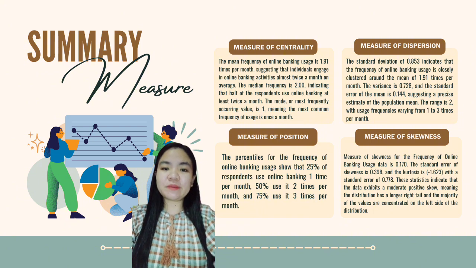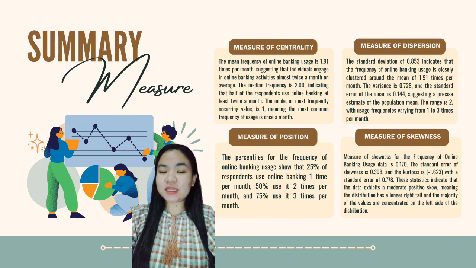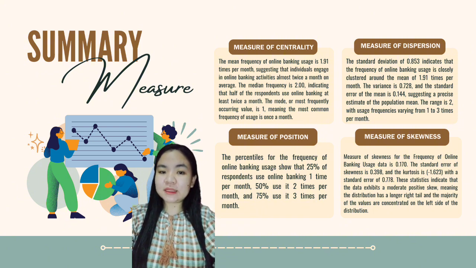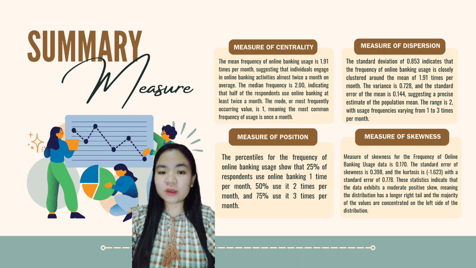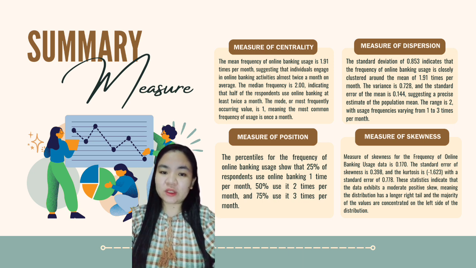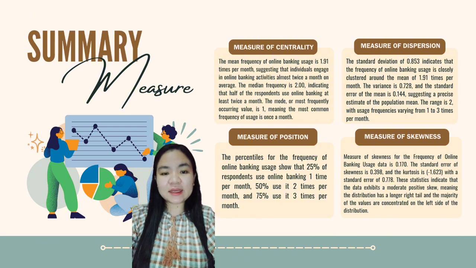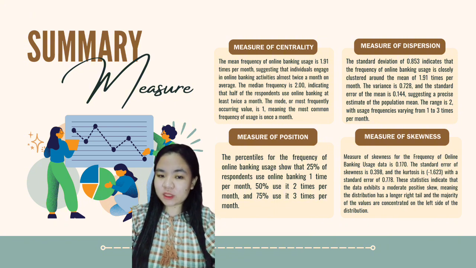Measure of centrality: the mean frequency of online banking usage is 9.91 times per month, suggesting that individuals engage in online banking activities almost twice a month on average. The median frequency is 2, indicating that half of respondents use online banking at least twice a month. The most frequently occurring value is 1, meaning the most common frequency of usage is once a month.